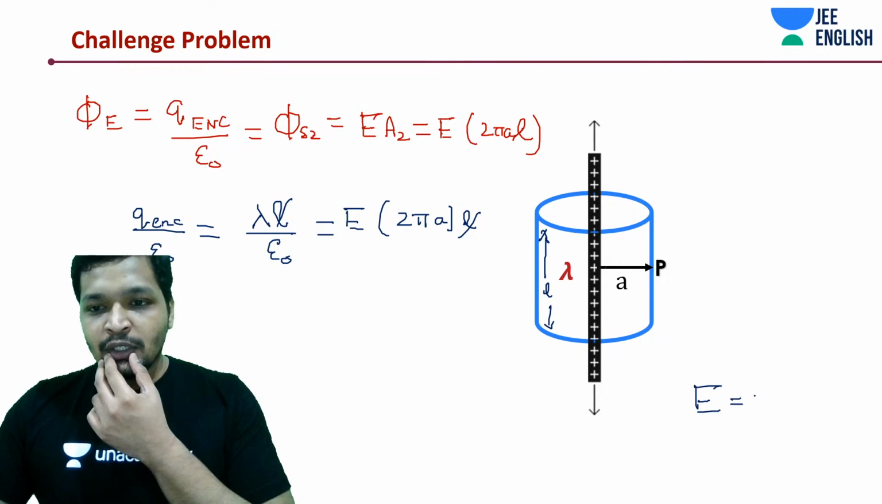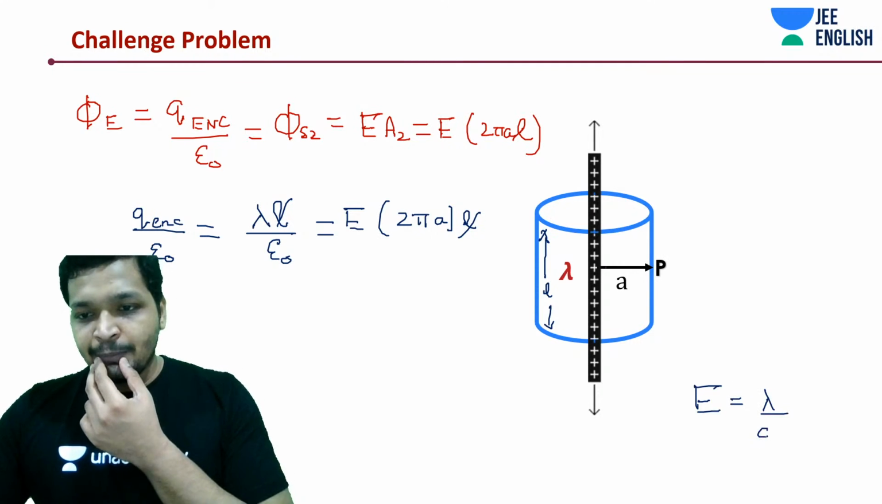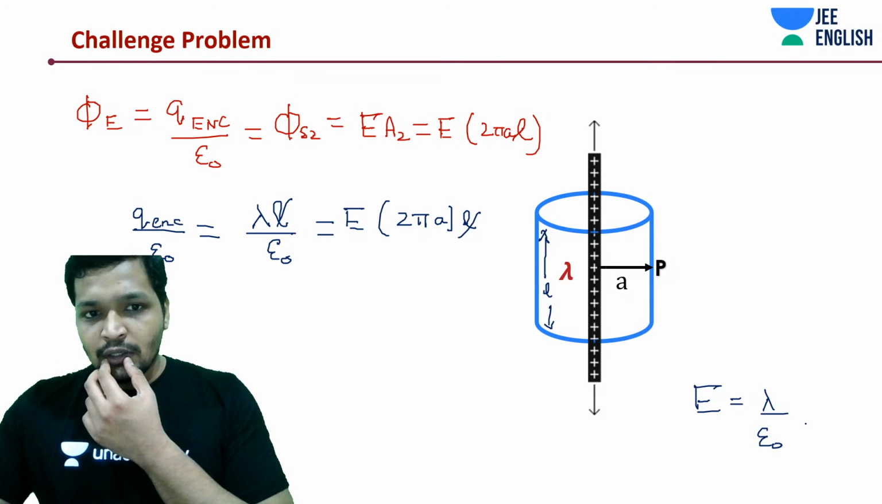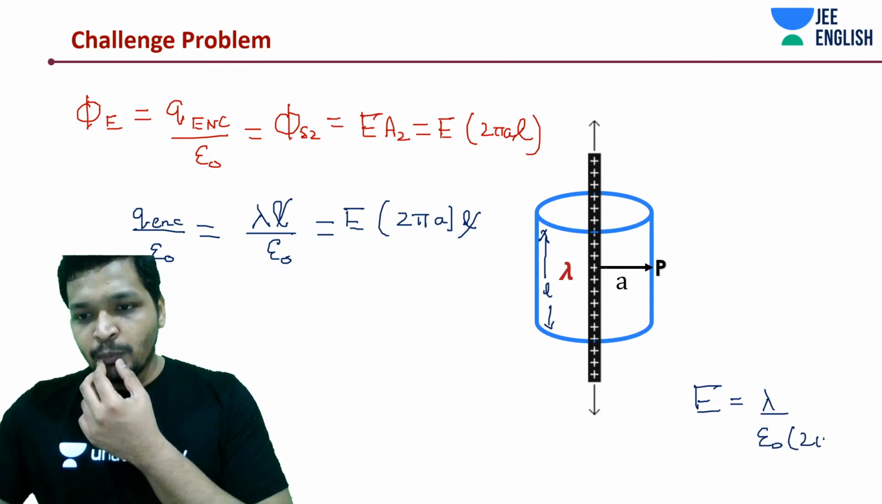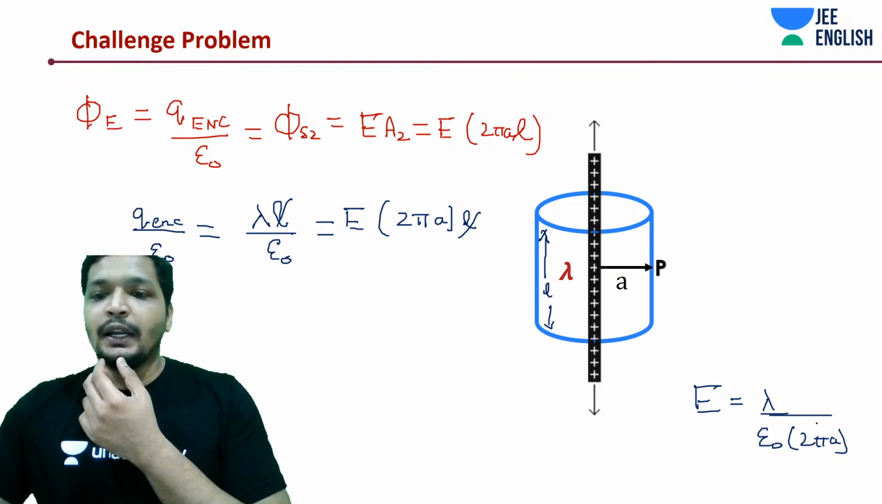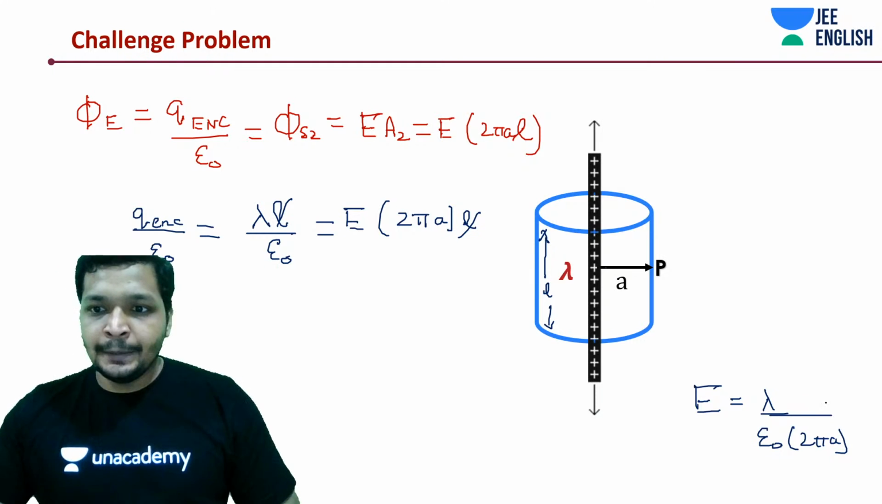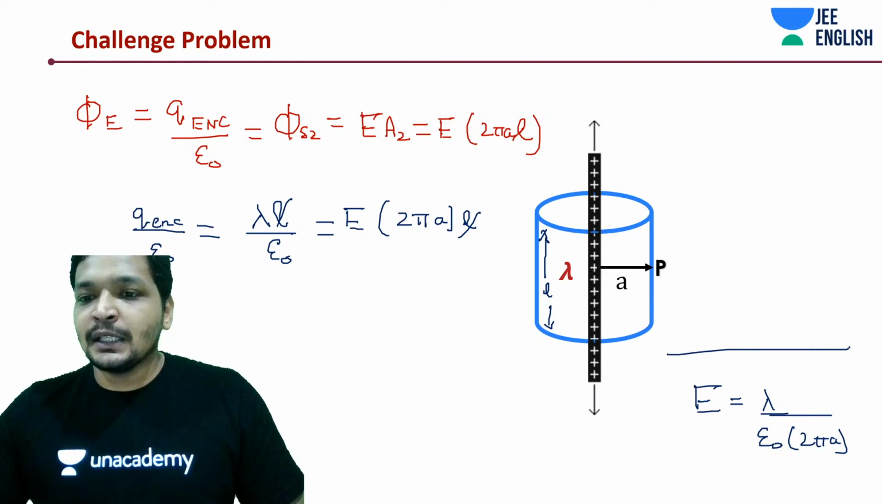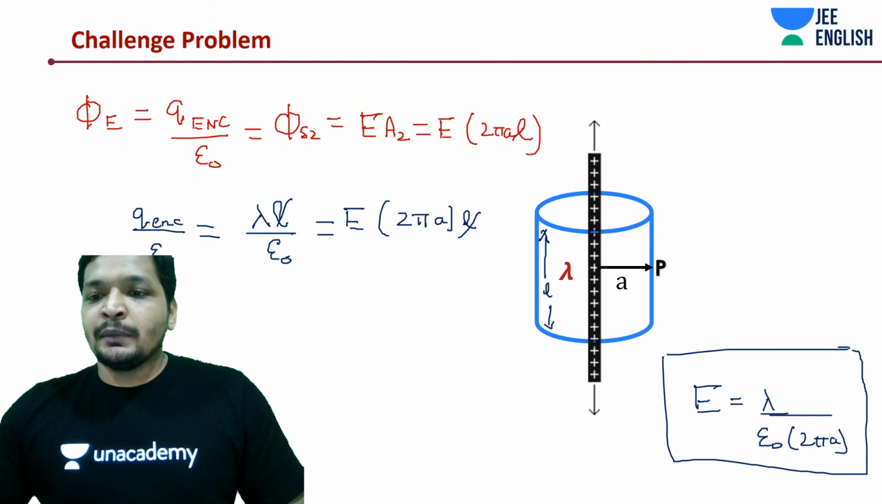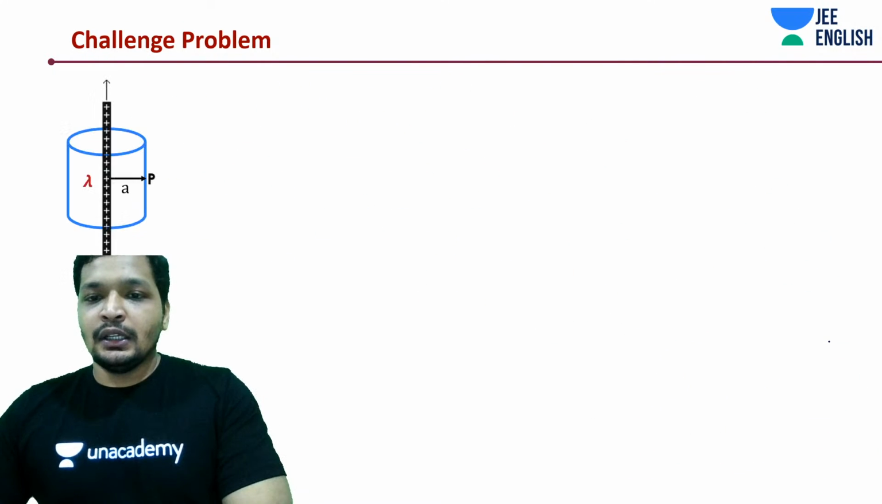So this would come out as, just writing down the result over here, lambda by epsilon naught into 2 pi A, right? And yeah, let me do a thing. Let me further write it down then.